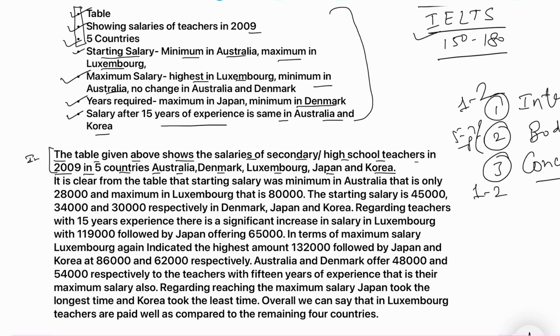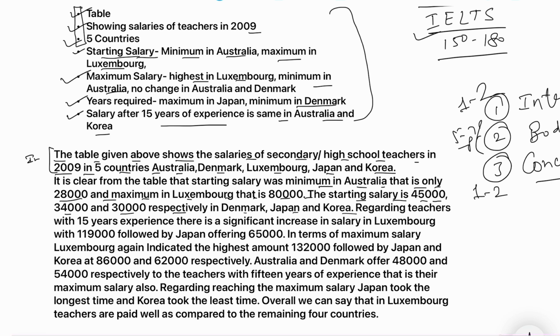First of all, about the starting salary, it is clear from the table that starting salary was minimum in Australia, that is only 28,000, and it was maximum in Luxembourg, that is 80,000. The starting salary is 45,000, 34,000, and 30,000 respectively in Denmark, Japan, and Korea.